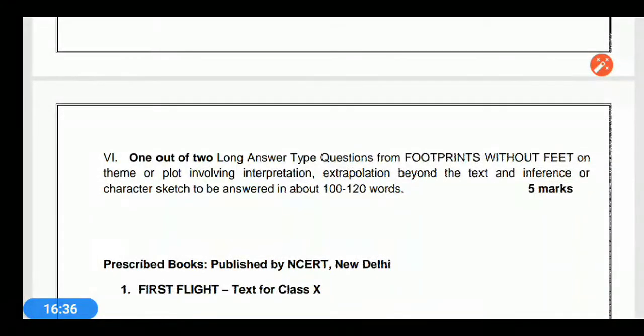So you might have understood that our paper has been divided into 2 groups, part A and part B. Part A is 40 marks, all multiple choice questions.